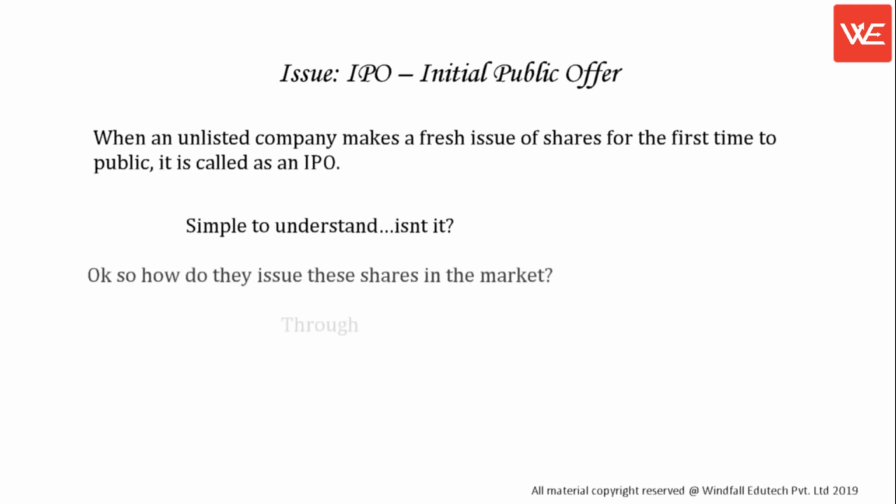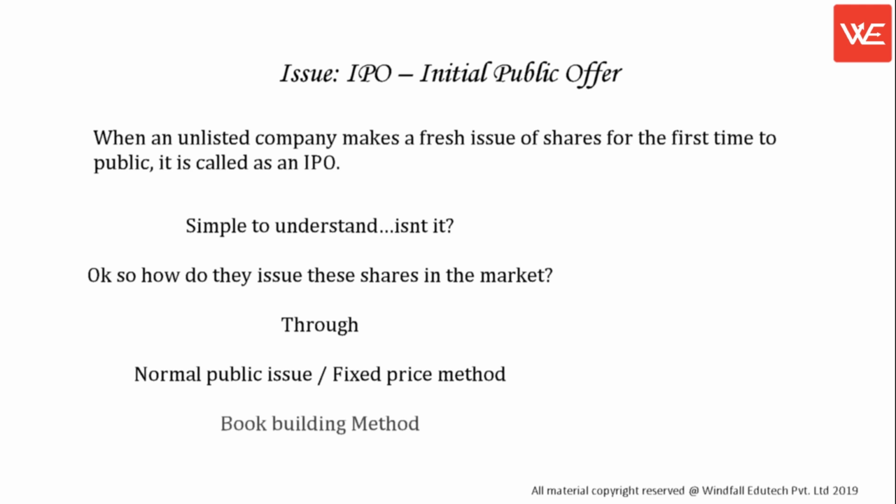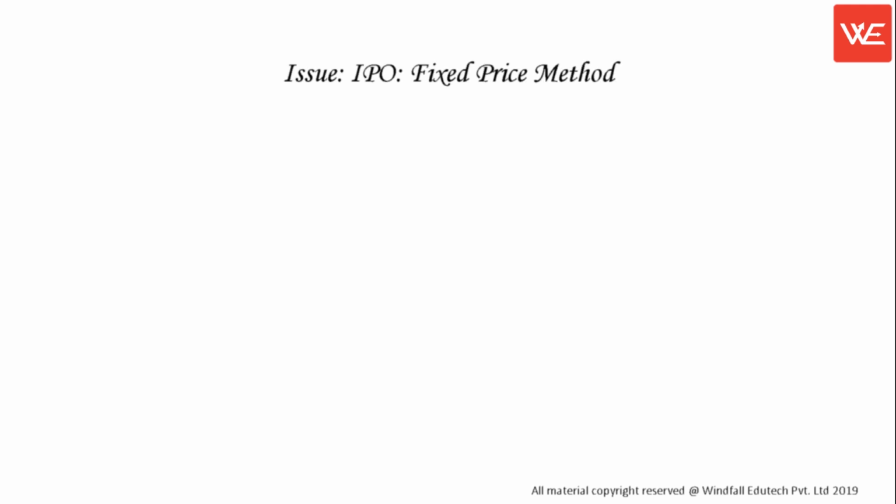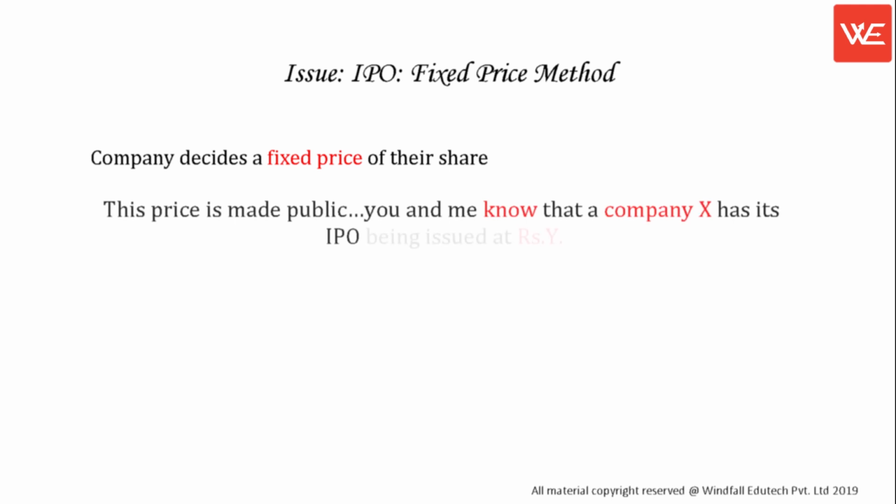Okay, so how do they issue these shares in the market? Through normal public issue, fixed price method, or book building method. Issue, IPO, fixed price method. Company decides a fixed price of their share. This price is made public. You and me know that a company X has its IPO being issued at rupees Y.